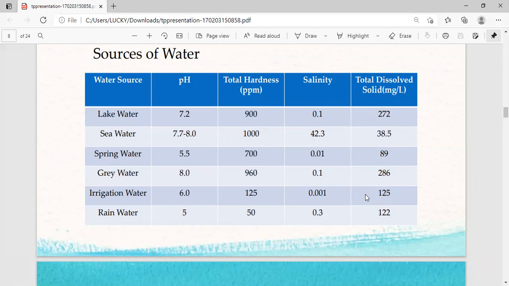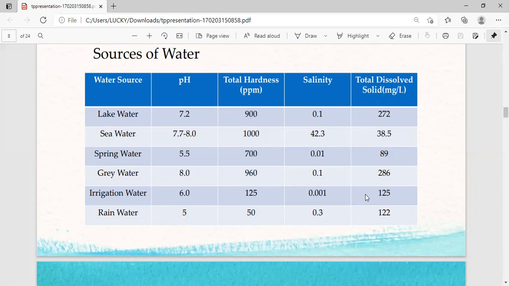Here, spring water, the pH value is 5.5, total hardness 700 ppm, salinity is 0.01, and total dissolved solids 89 milligram per liter. Grey water, pH value 8.0, total hardness 960 ppm, salinity 0.1, total dissolved solids 286.